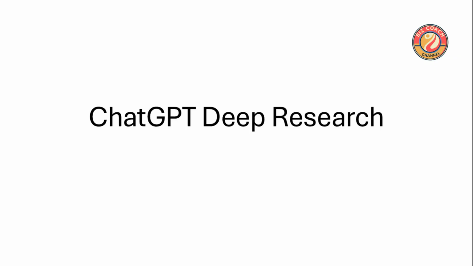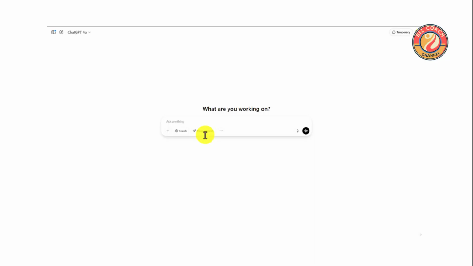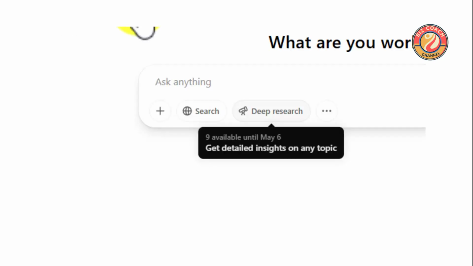In this presentation, we will delve into the capabilities and applications of ChatGPT in conducting deep research across various domains. Imagine having a tool that can assist you with any project or research you're working on. ChatGPT offers a platform where you can input your queries and receive tailored insights to guide your work. With the Deep Research feature, ChatGPT provides detailed insights on any topic you choose.